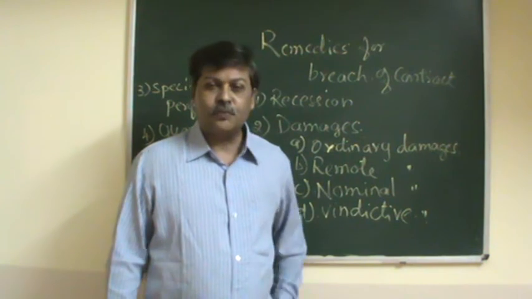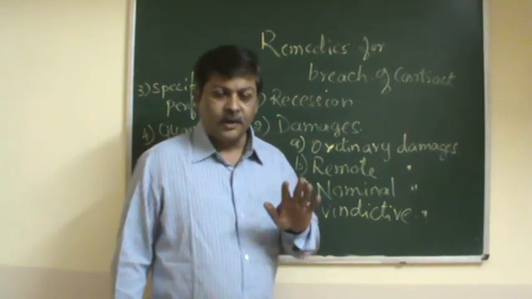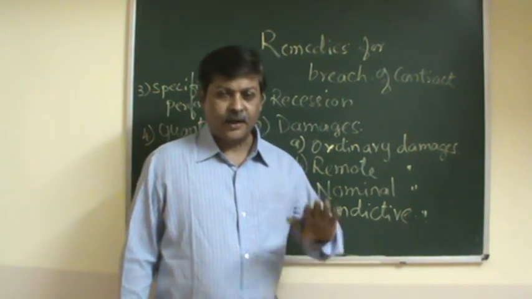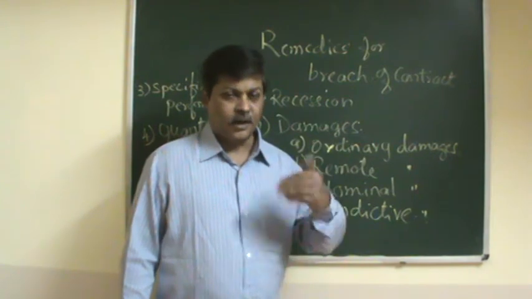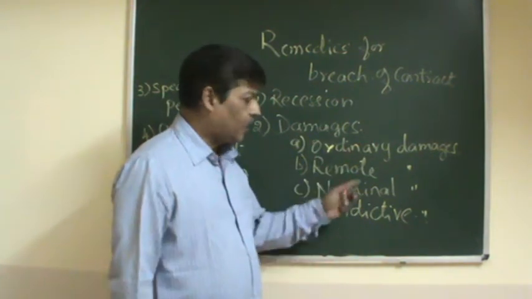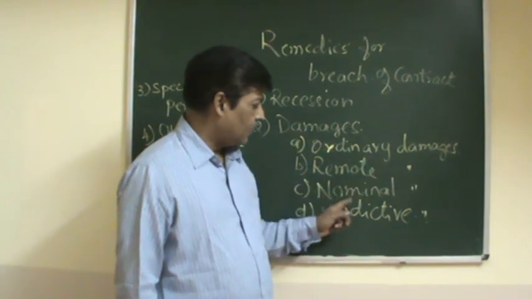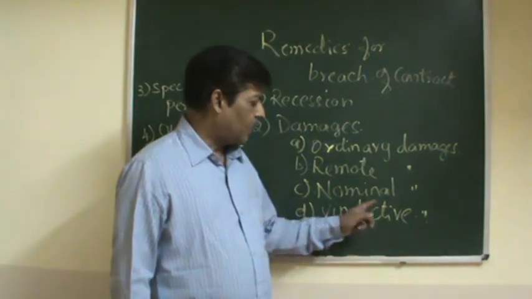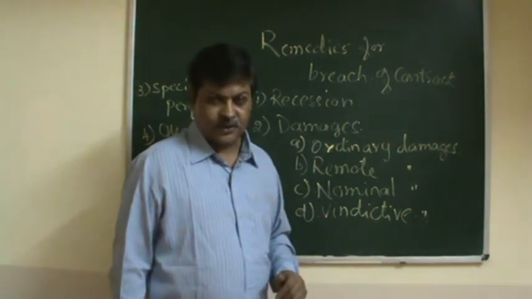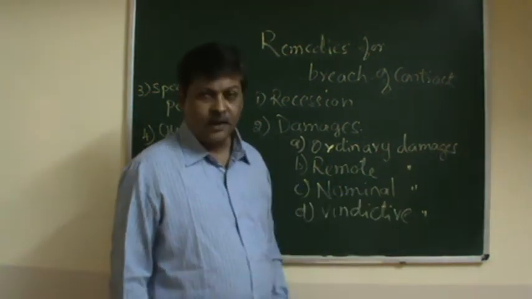Damages is considered to be the most common type of remedy which the aggrieved party claims from the defaulter. What types of damages are there? Ordinary damages, remote damages, nominal damages and vindictive damages. 4 types of damages have been given.